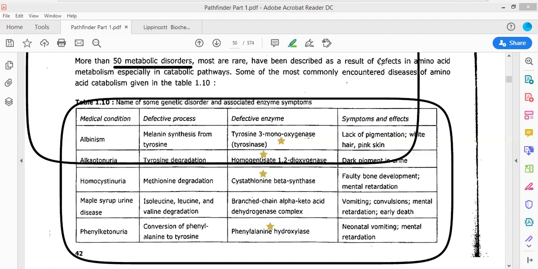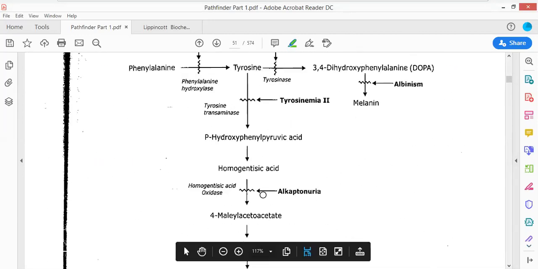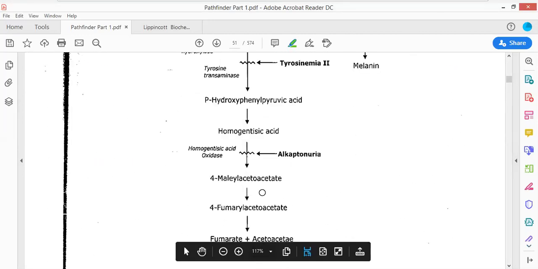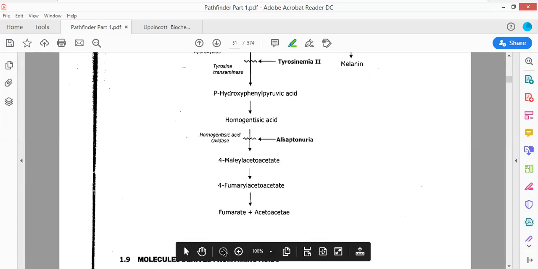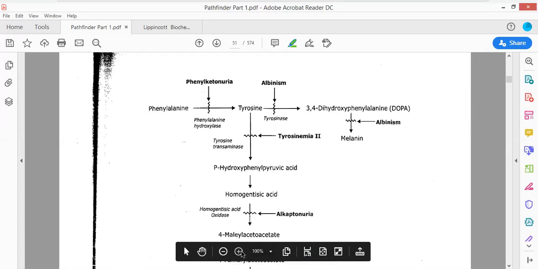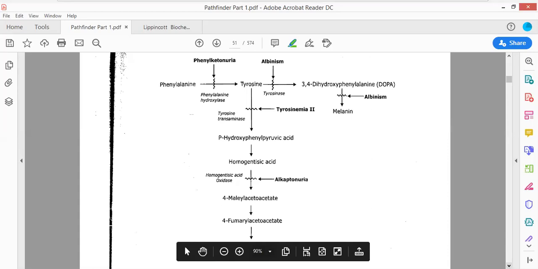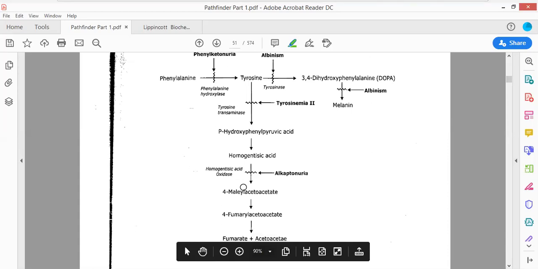Now, moving forward, what we have to study is how these diseases could be remembered. See, you can look at this particular pathway shown in the book Pathfinder, and this pathway will describe the process of how these molecules are biosynthesized. I know that I have zoom, but I cannot zoom in because the pathway will be lost. That is why now it's perfect. You would be able to visualize the entire pathway.